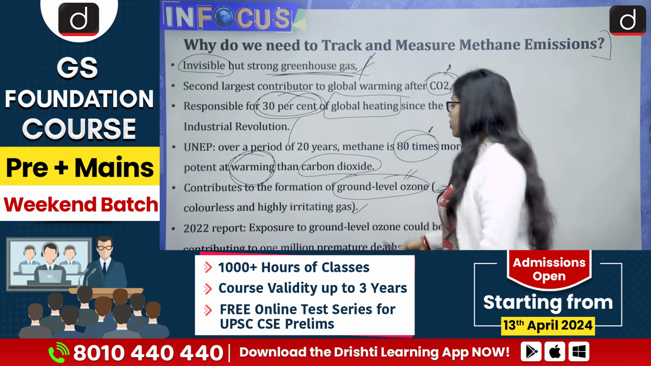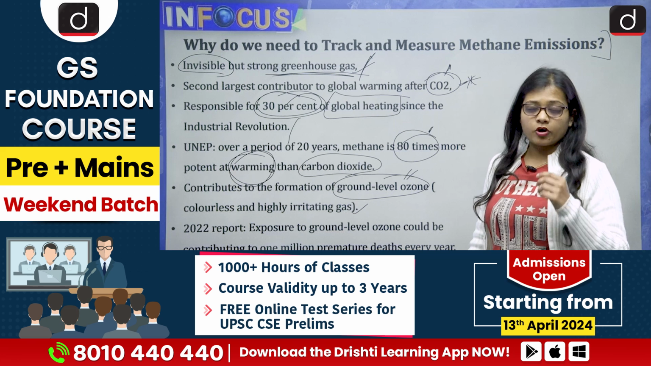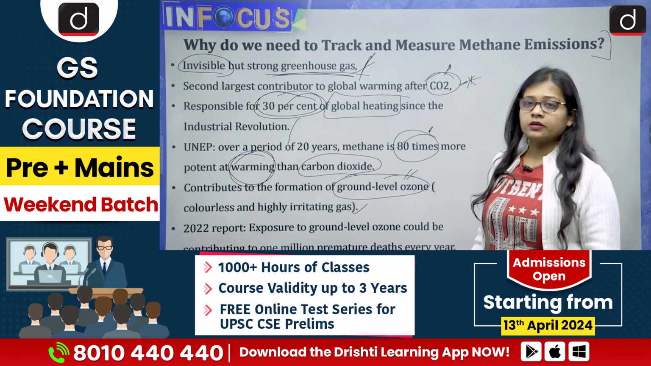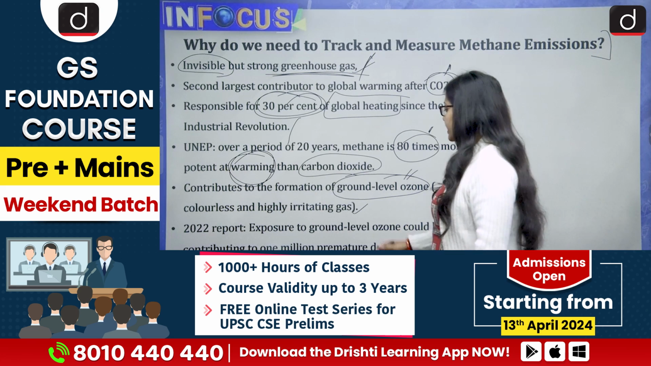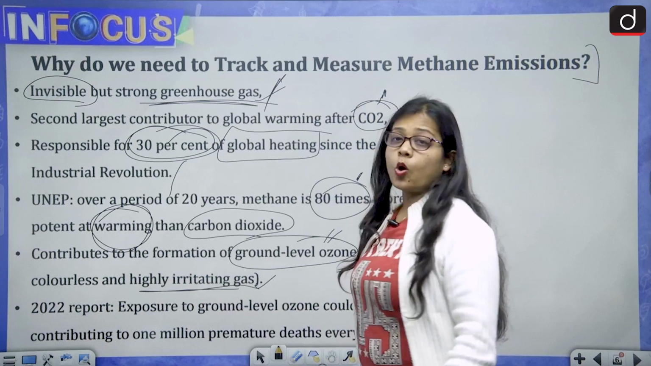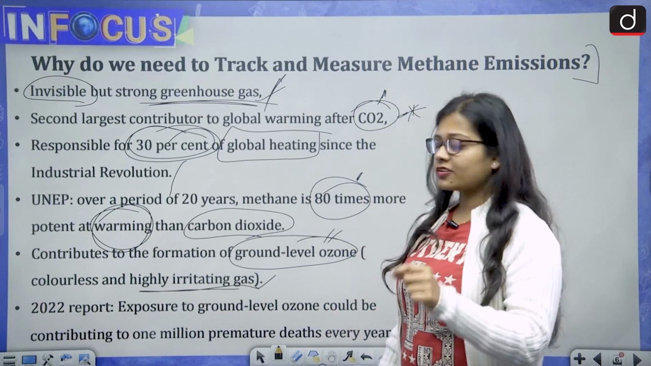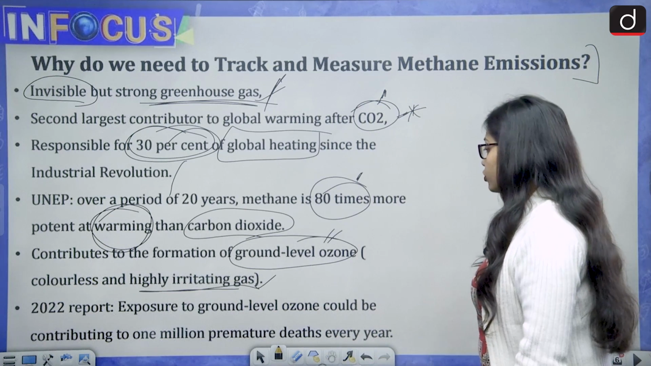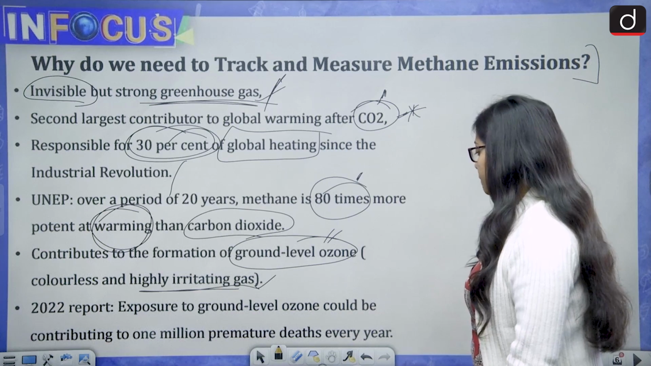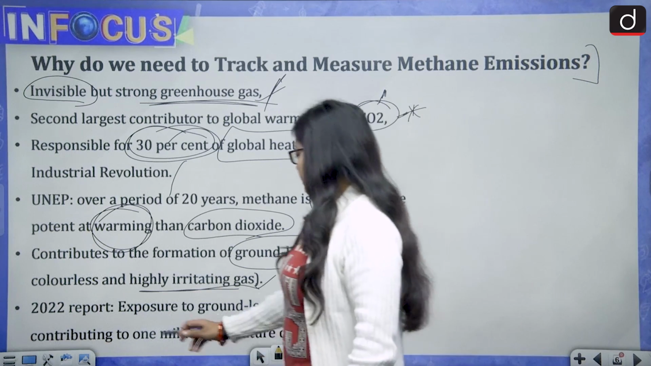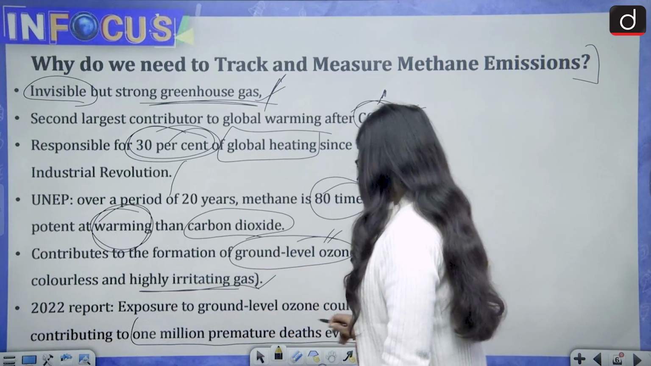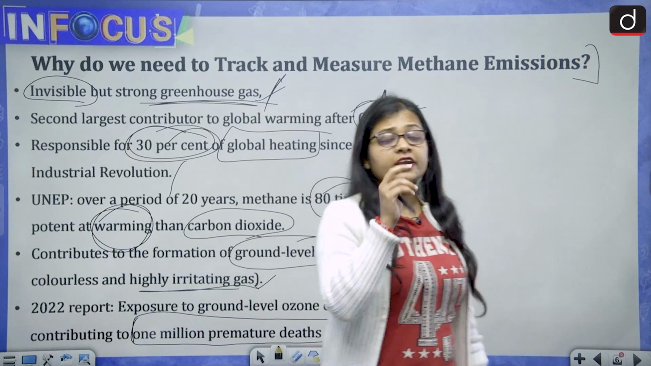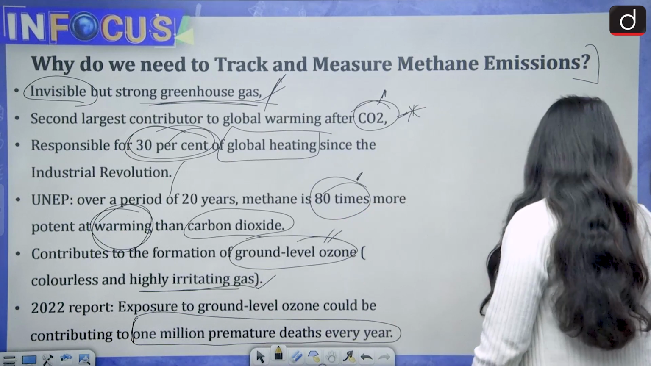So the ground level ozone, methane also contributes in its formation, and the ground level ozone forms very near to the atmosphere, and it is irritating, as it can also cause skin diseases. Then according to the 2022 reports, exposure to ground level ozone could be contributing to 1 million premature deaths every year, as it can lead to skin diseases, eye problems and also respiratory problems.